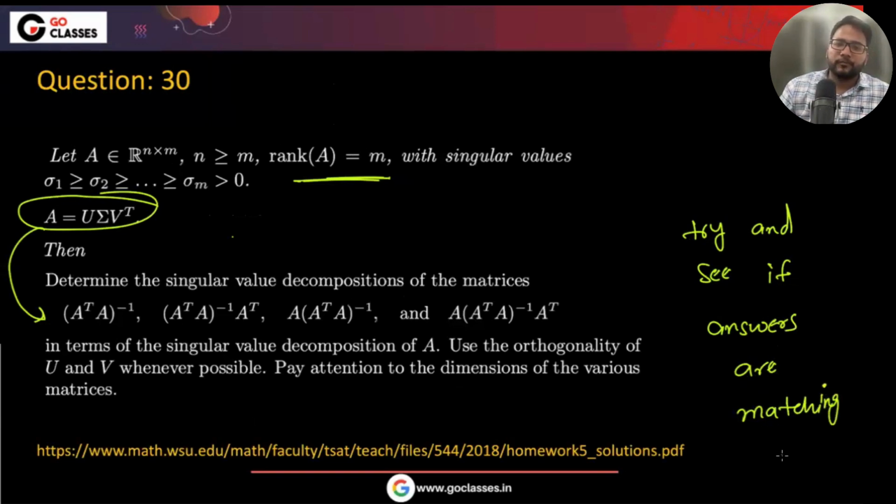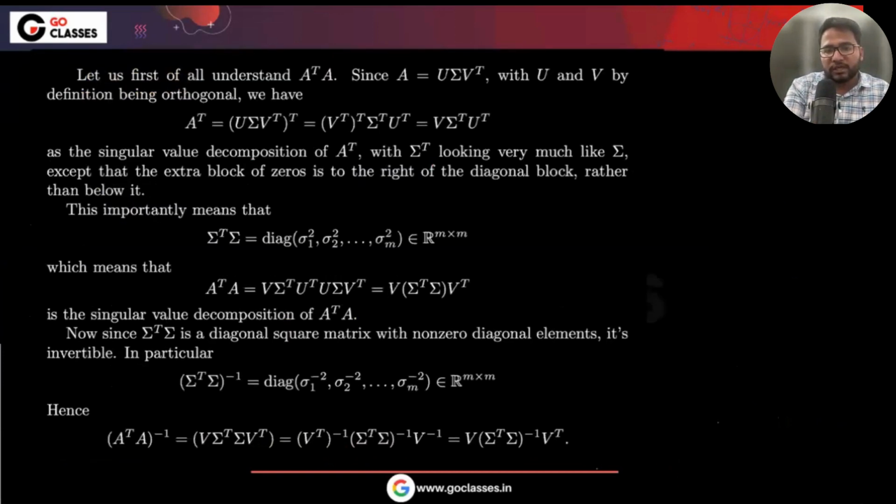Okay, cool. So a few questions we have solved regarding the SVD. Most of the idea you must have got regarding the SVD. Now we will have one quiz of 20 questions, and for the quiz, just revise all the concepts of SVD, because the quiz will be a little interesting. So I urge you to revise all the concepts of the SVD and attempt that quiz. After the quiz, everything about the SVD will be much more clear. Okay, cool. If there is any doubt, you can let me know.